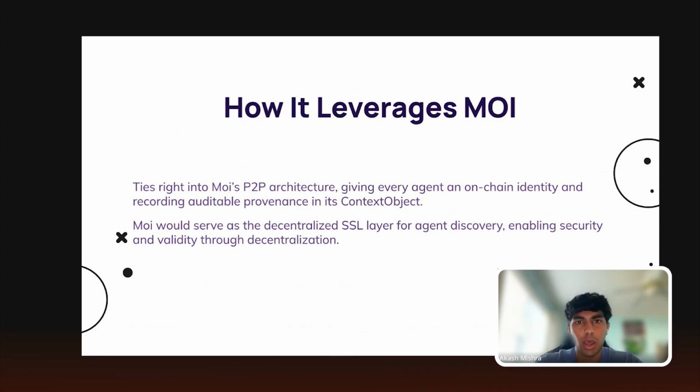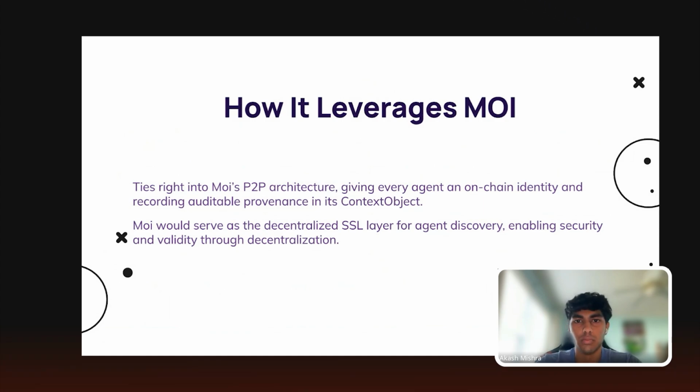So how does this leverage MOI? On a high level, it ties right into MOI's P2P architecture, giving every agent an on-chain identity and recording auditable provenance in its context object. Concretely, we treat each AI agent as a MOI participant with its own context object. Since MOI is already participant-centric and context-aware, state lives with the user and not in a global smart contract.